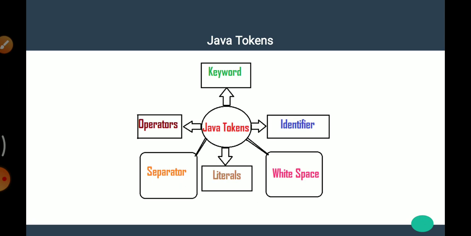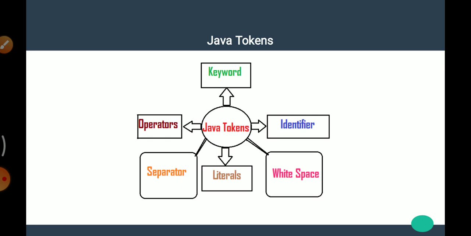First is literals. The constant value in the program is denoted by a literal. Literals in Java are sequences of characters like digits, letters and other characters that characterize constant values to be stored in variables. Java specifies 5 types of literals: integer literals, floating literals, character literals, string literals and boolean literals.